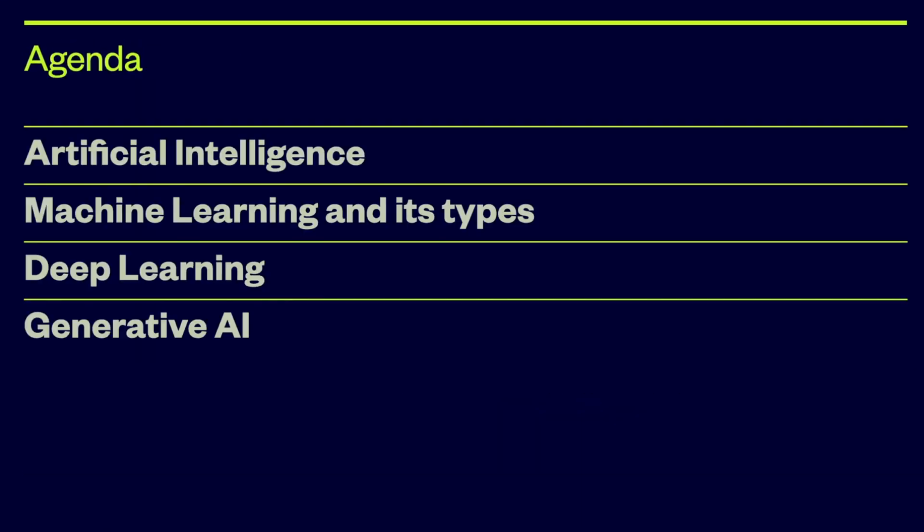To start, we'll cover what artificial intelligence is, what machine learning is, types, deep learning, and then finally generative AI.